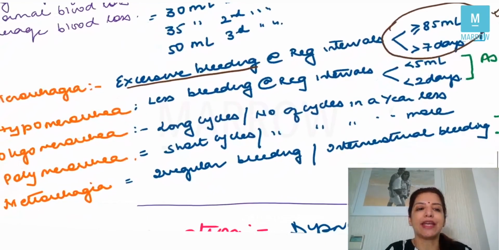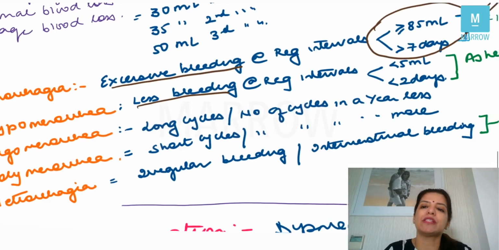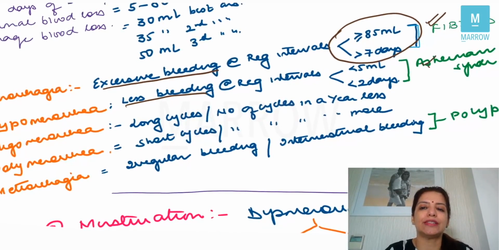Right? Then the second term is hypomenorrhea. Hypomenorrhea means less bleeding which is happening at regular intervals. How much less? Less than 5 ml or less than 2 days. Right? And hypomenorrhea is seen in case of Asherman syndrome. The third problem can be oligomenorrhea. Oligomenorrhea means that the cycles are very long. In other words, the number of cycles in a year is less, right?